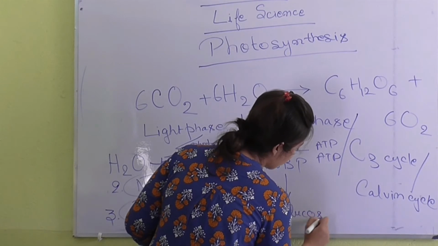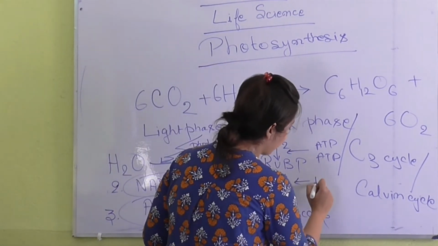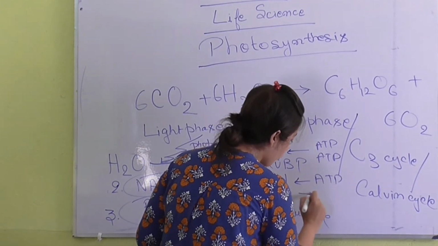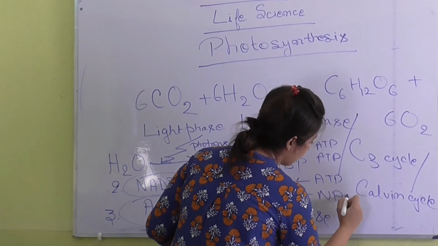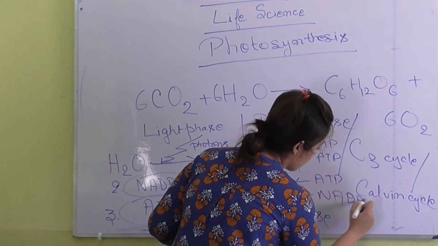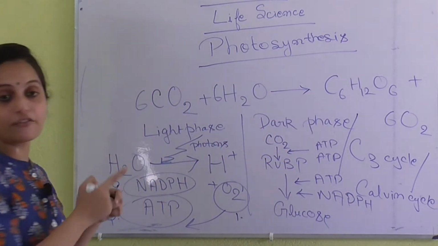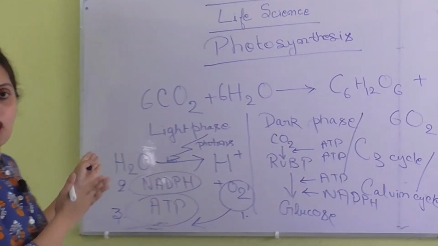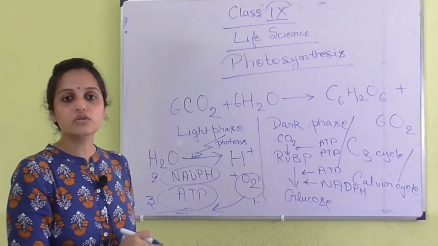And while converting all these things, it also needs a lot of ATP along with the NADPH, that is the electron carrying molecule. So this occurs in both the phases. Here the raw materials are produced, and here the raw materials are used to produce glucose.